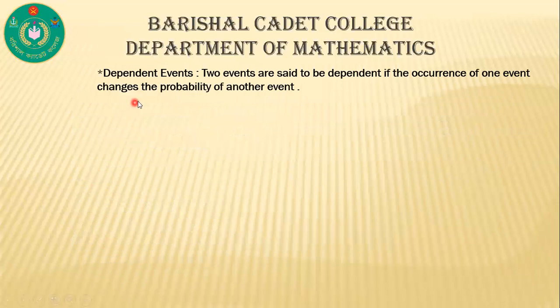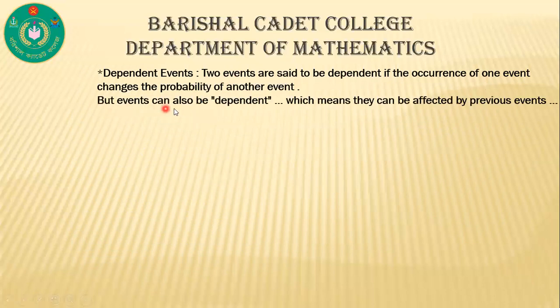Now, dependent events. Two events are said to be dependent if the occurrence of one event changes the probability of another event. That means one event depends on another event. Events can be dependent, which means they can be affected by the previous events.